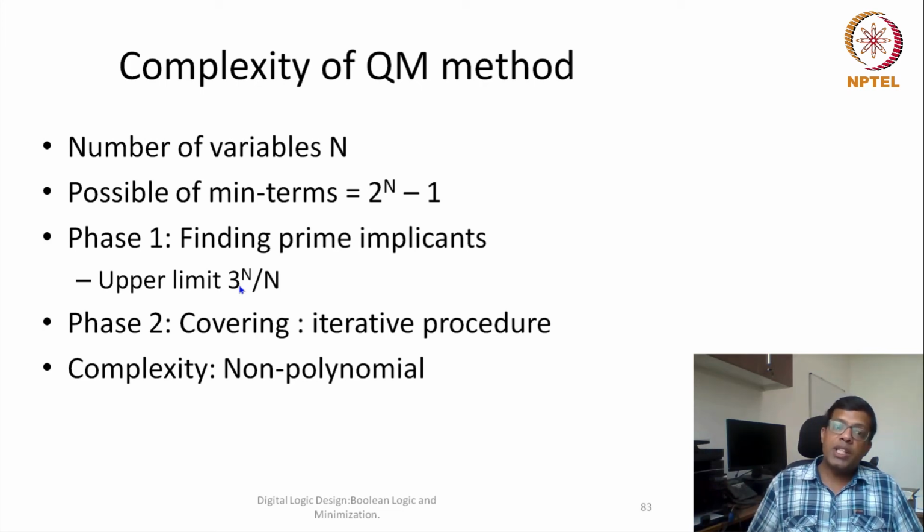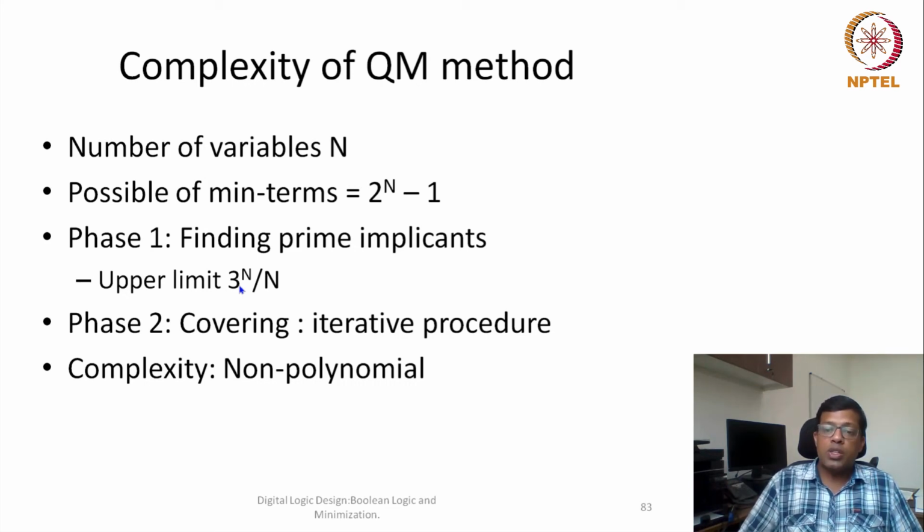Which essentially means that if the number of variables in the logic minimization is of the order of 3, 4, 5, 6, we would be able to find an optimal solution using the K-map or Quine-McCluskey method. But if the number of variables grows beyond a certain number, let's say beyond 10, whatever computational power we have today won't be sufficient to find an optimal solution.